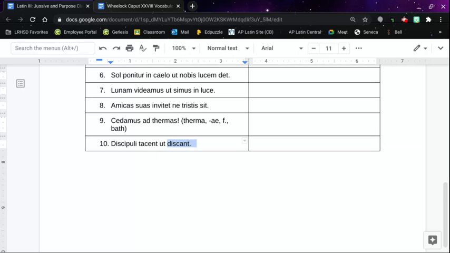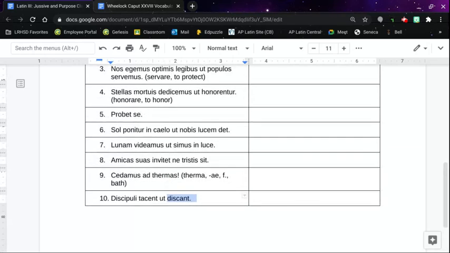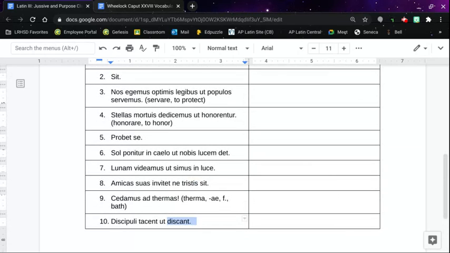All right, that's it. So if the main verb is subjunctive, you translate it as let, and then you always translate the present subjunctive as may in a purpose clause.